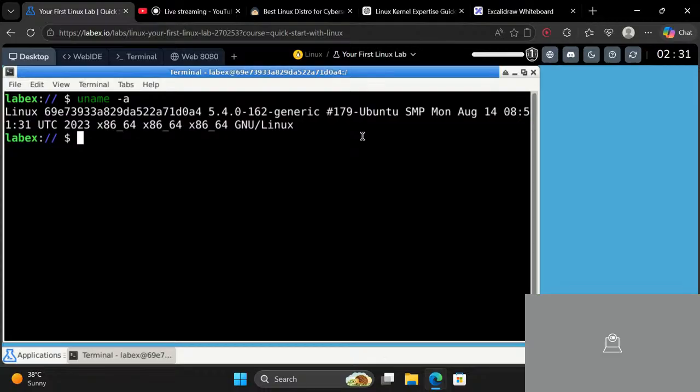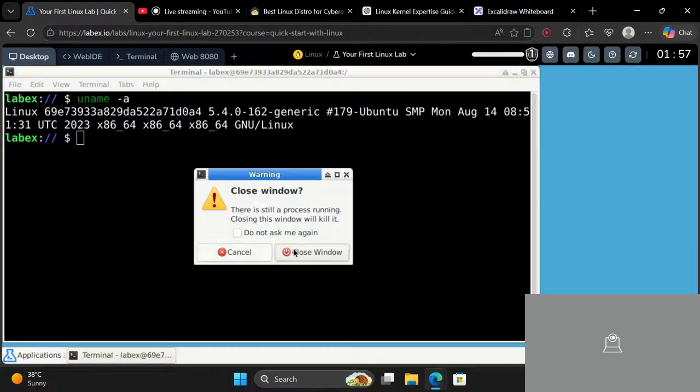Because we are learning based on DevOps and networking. Ubuntu is very beginner friendly. Therefore, you can get resources for Ubuntu much more quickly than for any other distro. I didn't know that this LabEx uses Ubuntu, but now you can get a clear idea of why Ubuntu is best for learning, because everything uses Ubuntu in the beginner phases. So why does this LabEx have Ubuntu? Because it's easier for beginners to learn.